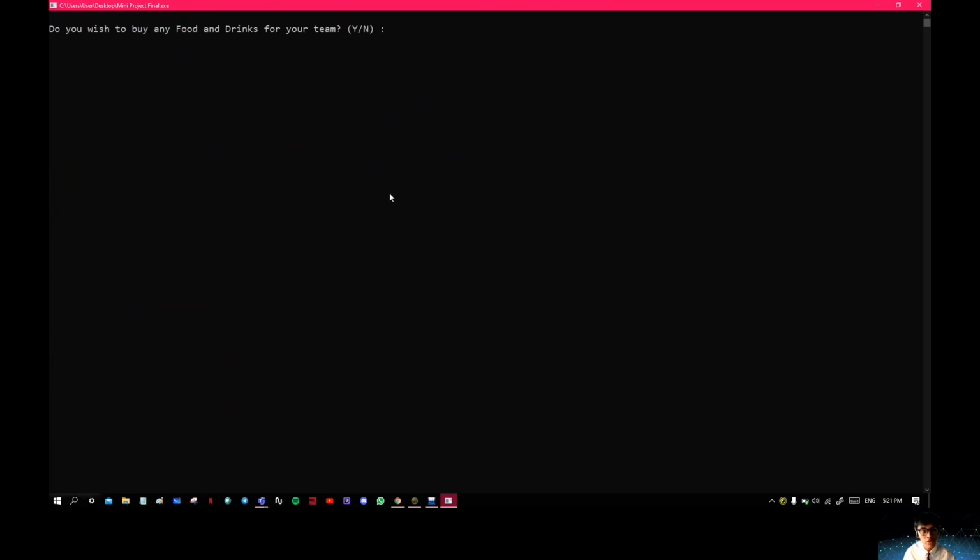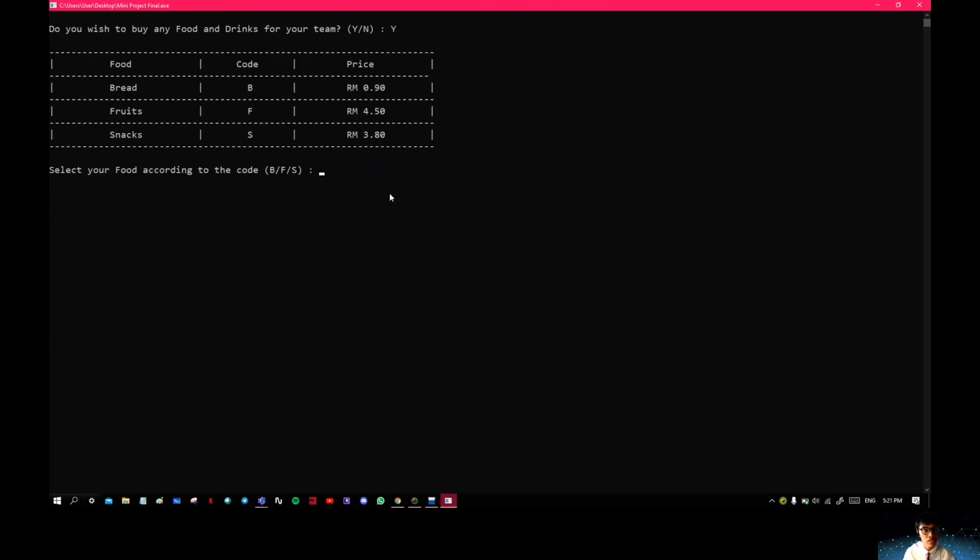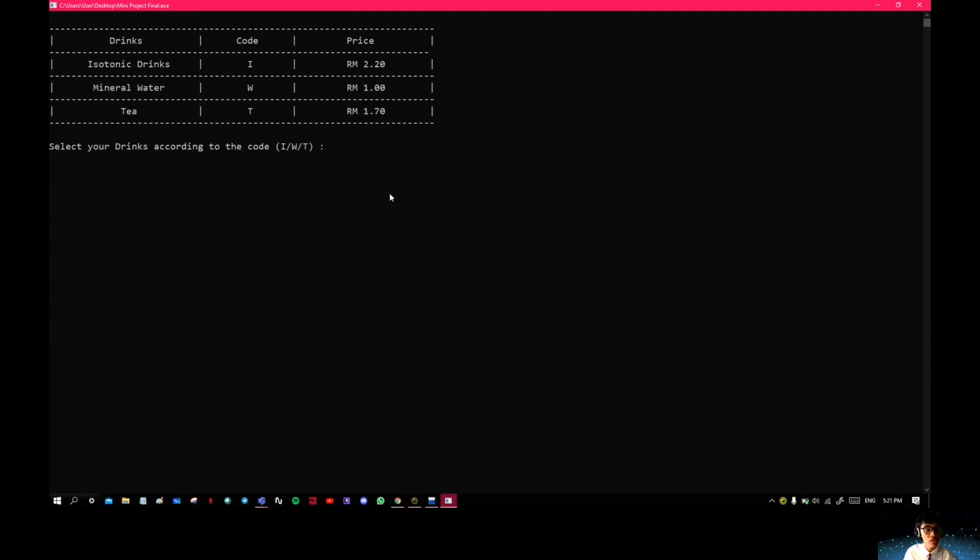Do you wish to buy food and drink? Yes. It will display like this. Let's say I would like to buy snacks, which is S. Quantity, say 5. It will show the total payment. Here I used a void function for calculating food. Press any key.